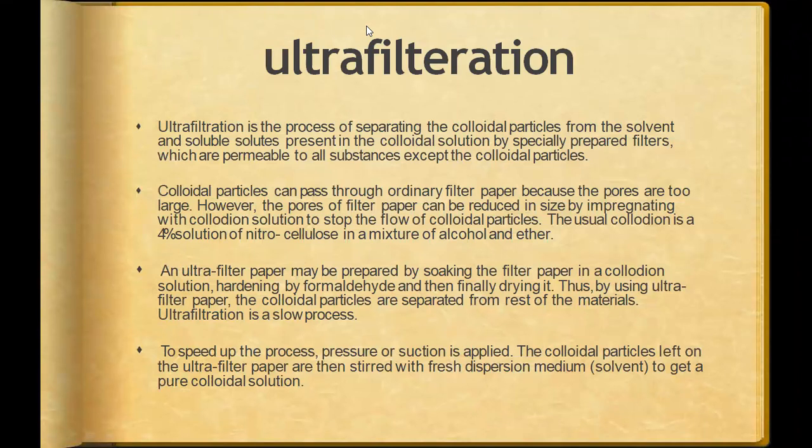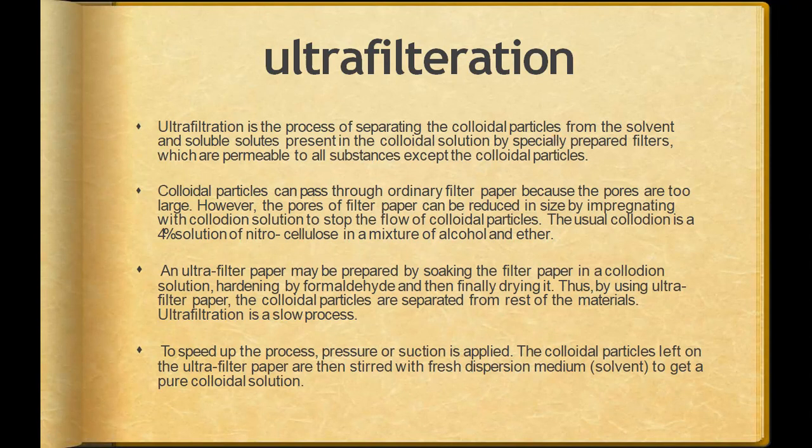When we make a solution, we mix two things: solvent and solute. The solute is mixed in the solvent, and when you want to separate it, we use a special type of filter which is permeable to all substances except the colloidal particles. So what happens?